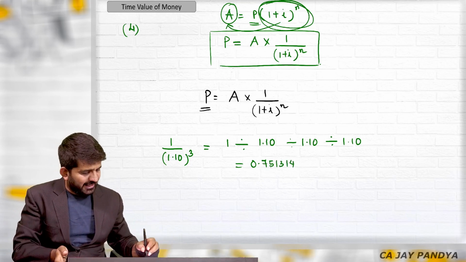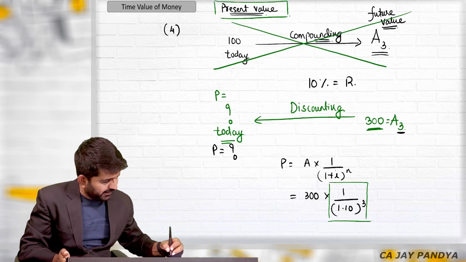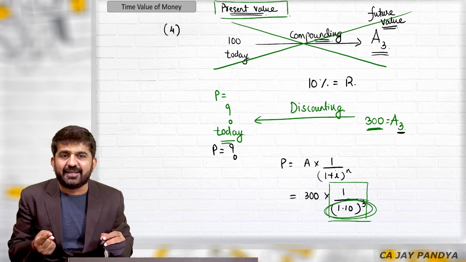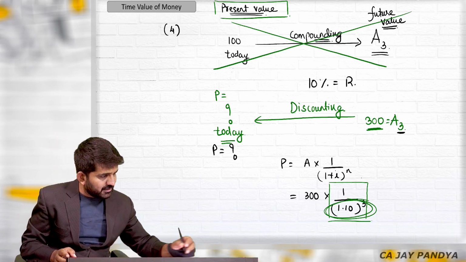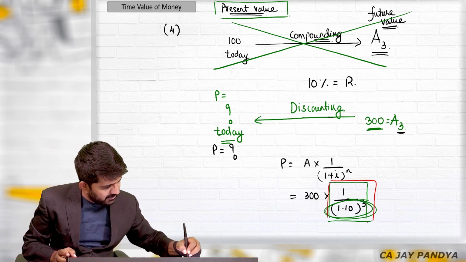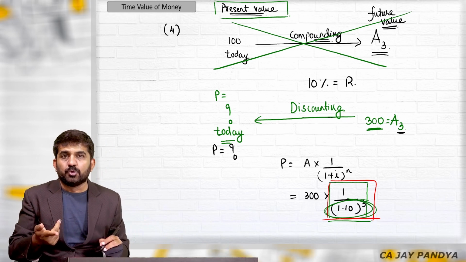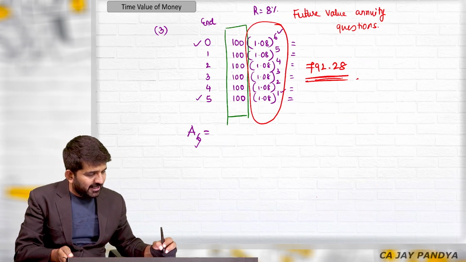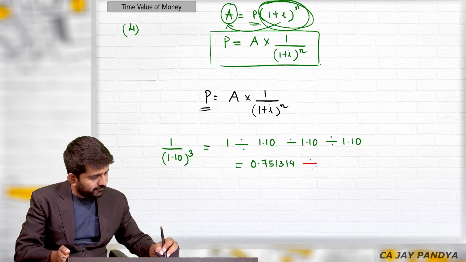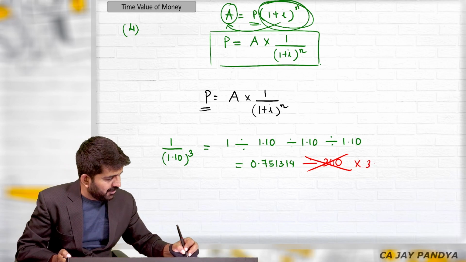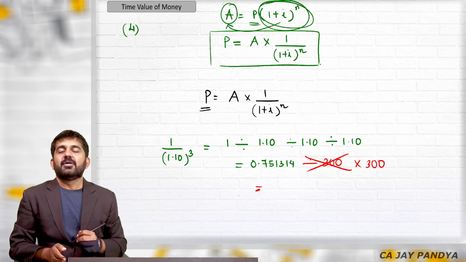Please understand, this answer is not of 1.10 raised to 3. It is the answer of 1 divided by 1.10 raised to 3. Divided by 300? No. Now it will be multiplied by 300. Why?